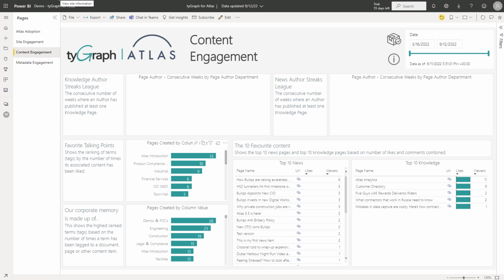The Knowledge Author Streaks League will show the consecutive number of weeks where an author has published at least one knowledge page. Similarly, the News Author Streaks League will show the consecutive number of weeks where an author has published at least one news article.